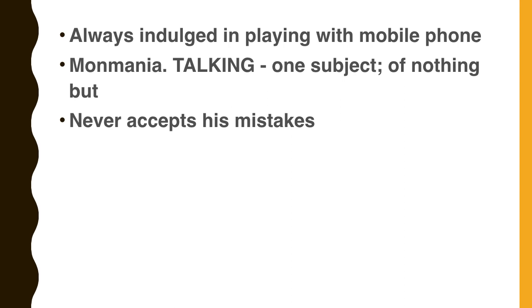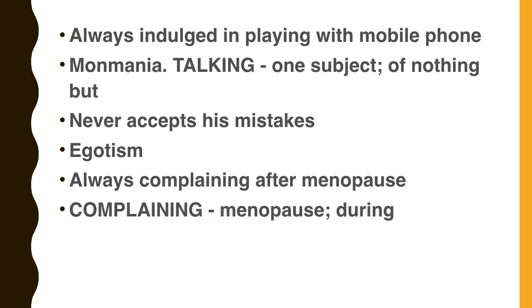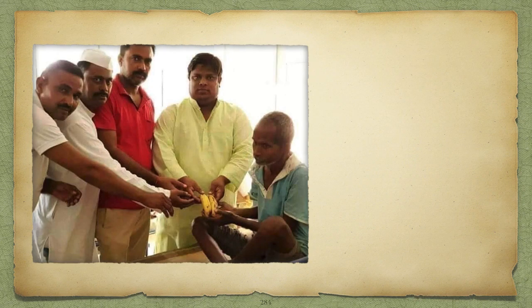Never accepts his mistakes because of ego. He never accepts his mistake. The rubric egotism. And she always complaining after the menopause. She has lot of problems after the menopause, mental and physical problems, whatever it may be, always complaining after she attained the menopause. The rubric mind complaining menopause during.